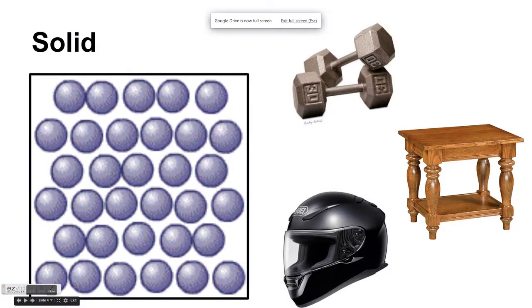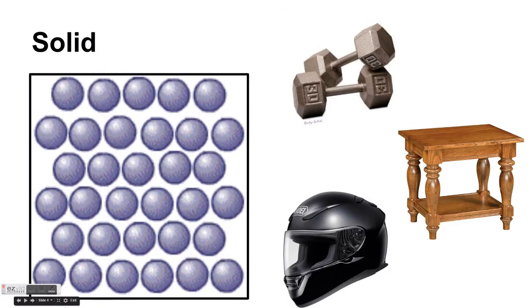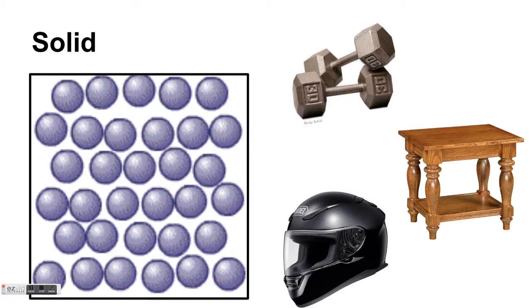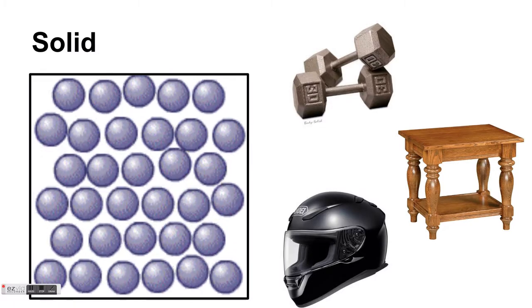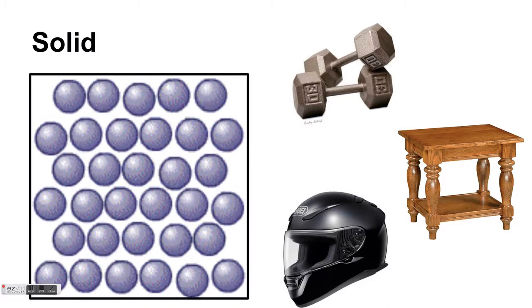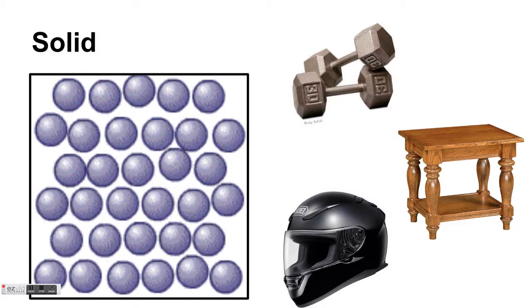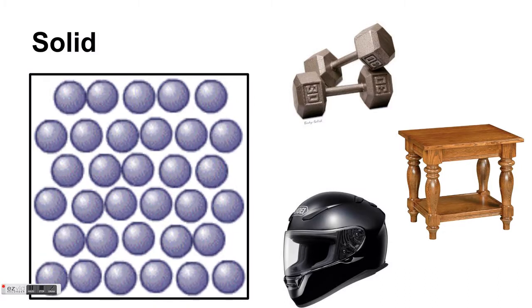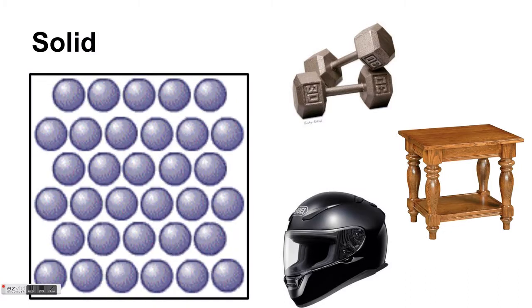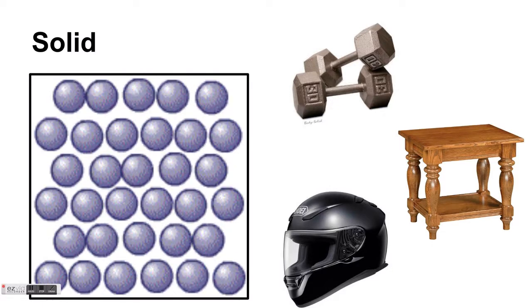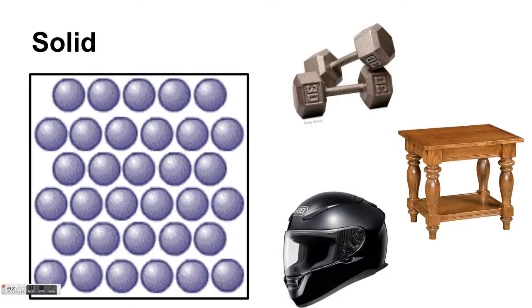Let's begin with solid. In a solid, particles of matter have the lowest amount of energy. Solids have a definite shape and volume. This means that they will hold their shape and size regardless of the container they are put in. The particles of matter are very compact in solids, and the spaces between them are very small. The particles are still moving, but move very slowly as a solid.